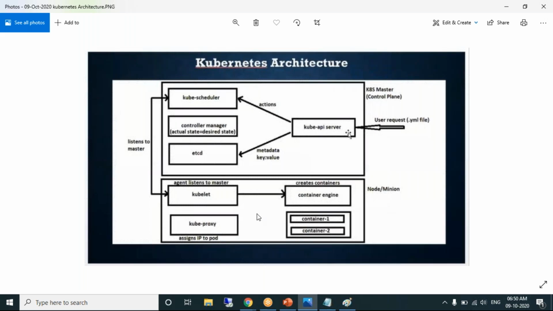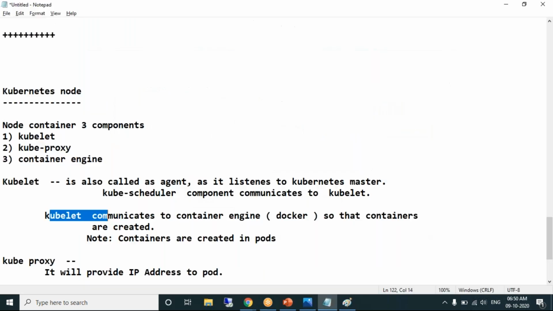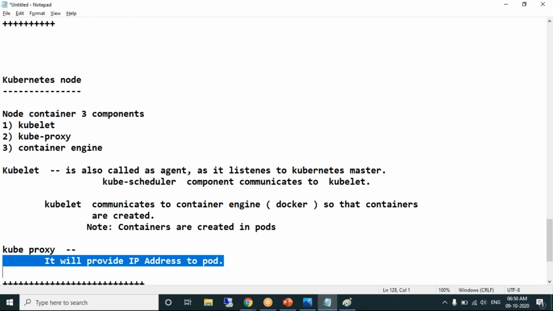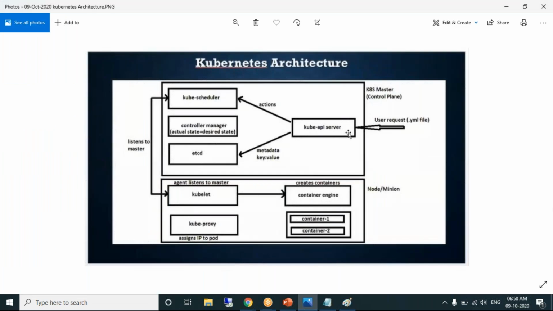So kubelet is done. Next component, kube-proxy. It will provide an IP address to the pod. That's it. Every pod will have an IP address. We'll see when you create a pod, I will show you that this pod is having this IP address. So which component is responsible for providing an IP address to the pod? Kube-proxy.